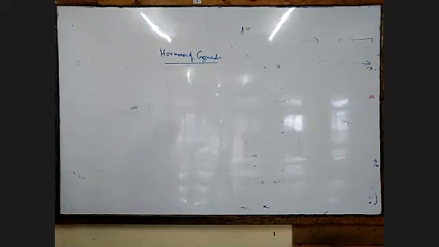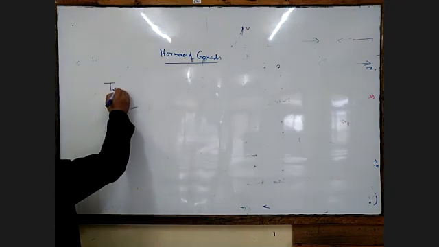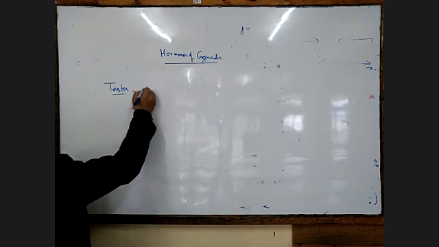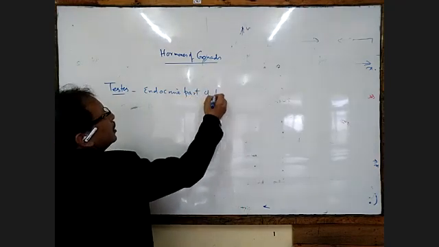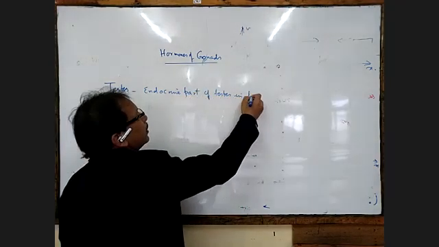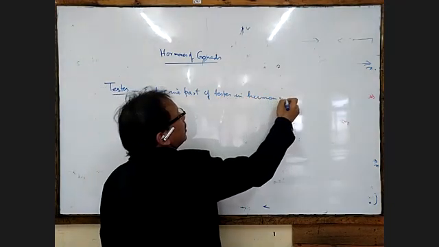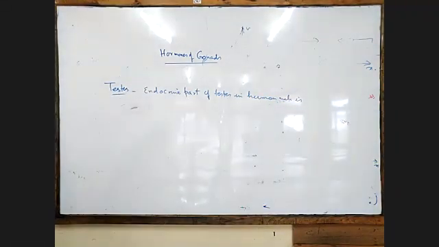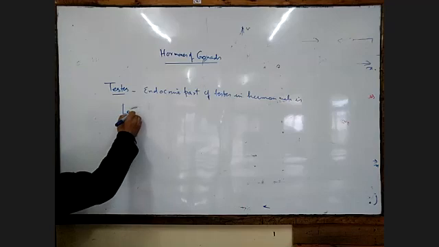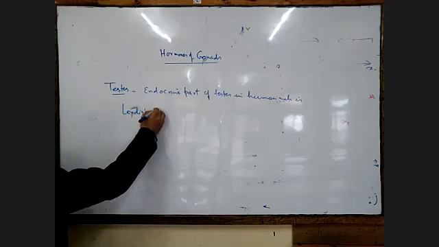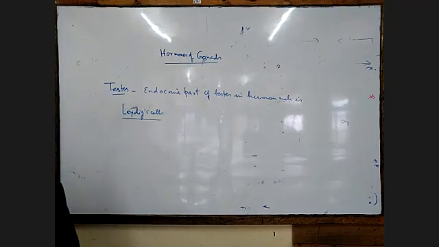Now the endocrine part of the testis is called the interstitial cell or Leydig cell. Now we write here, testis, endocrine part of testis in human male is the Leydig cell. Leydig cells are the endocrine part of the testis.